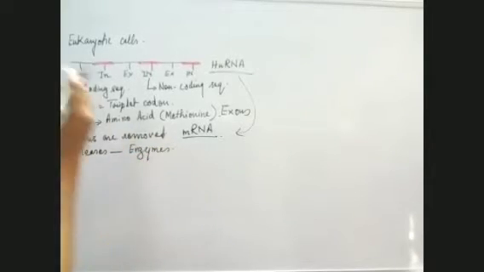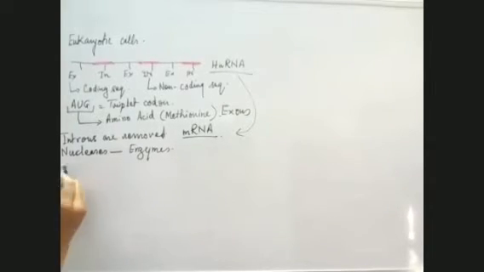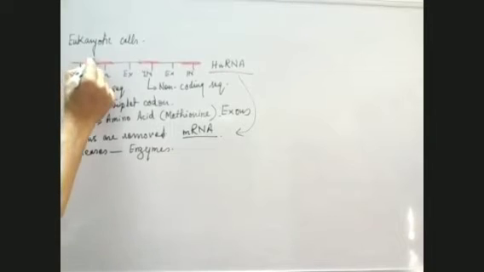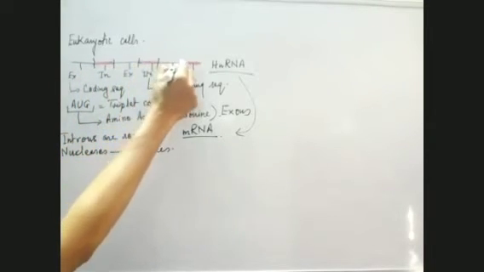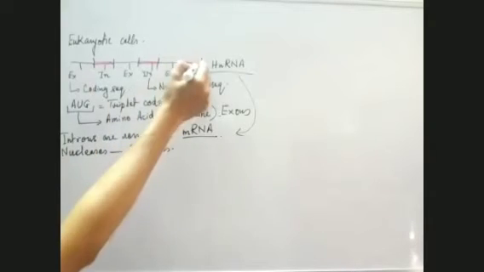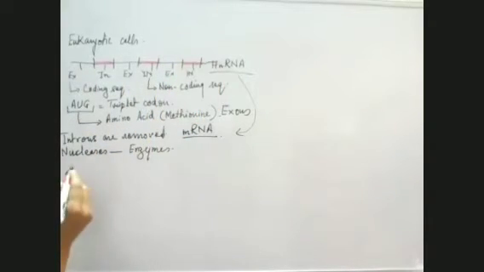What do they do? They cut the introns. So the cuts are made like this by nucleases, and finally the introns are removed.